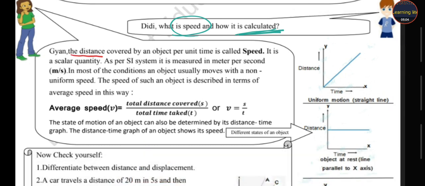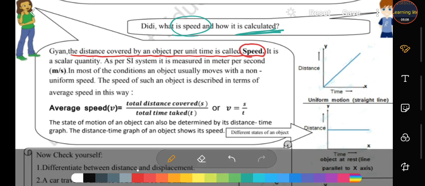Gyan, the distance covered by an object per unit time is known as speed, and it is a scalar quantity. So student, what is speed? Whenever any object covers a particular distance in a particular time. For example, you have to go to a metro station that is 2 kilometer away from your home, and you travel it in 20 minutes.